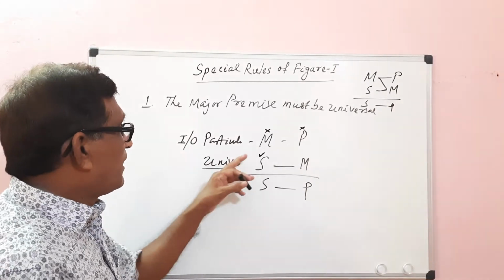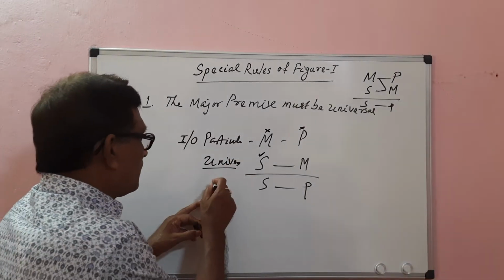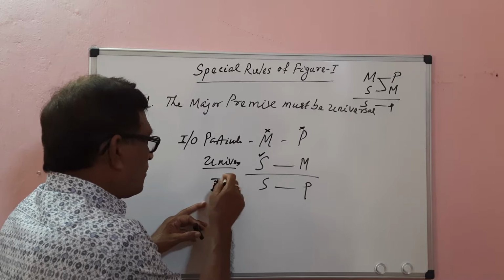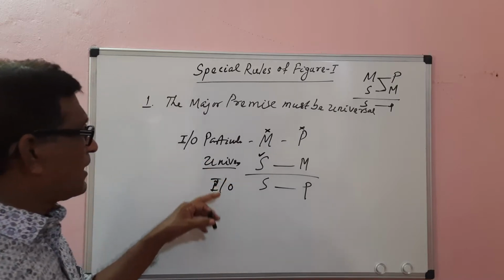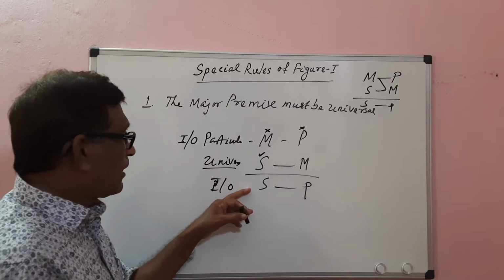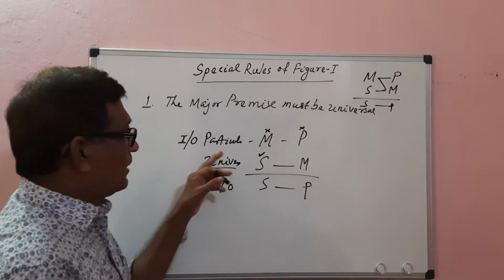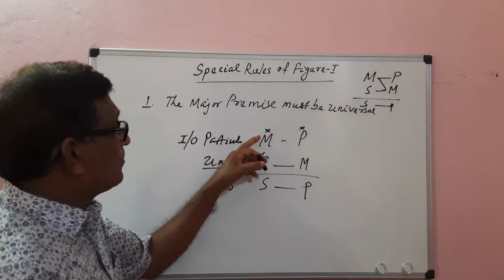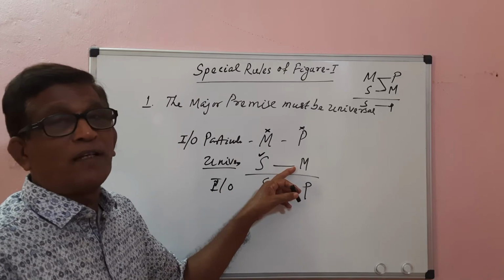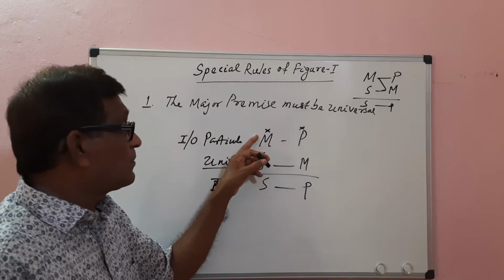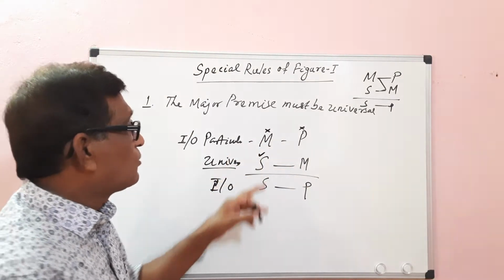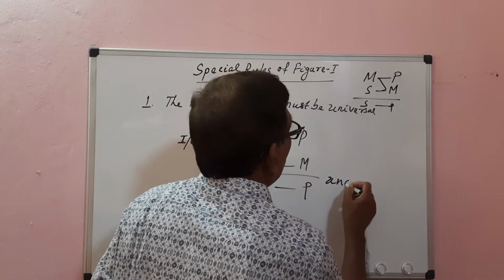Then the particular proposition means either I or O. If the conclusion is particular, no term can be distributed. So the middle term is distributed neither in the major premise nor in the minor premise. So it leads to the fallacy of undistributed middle.